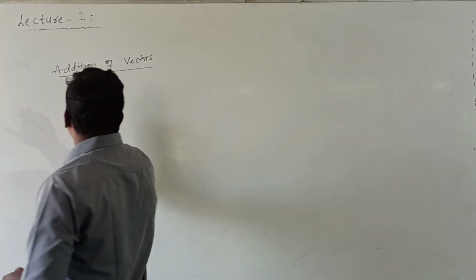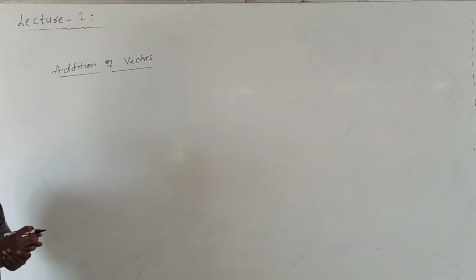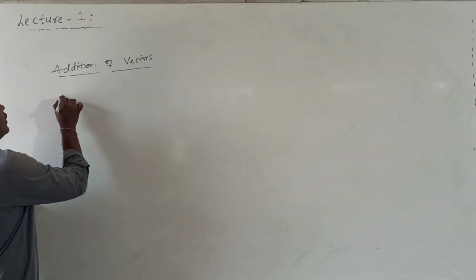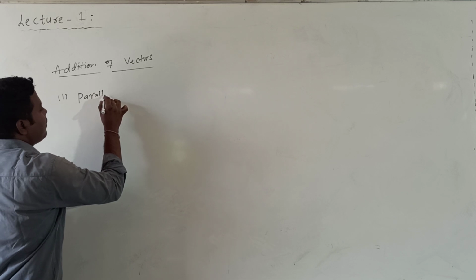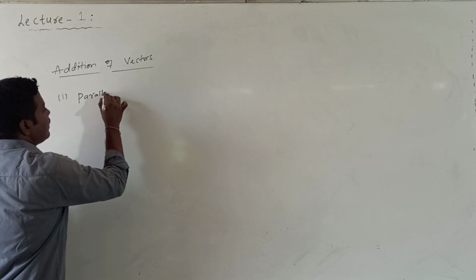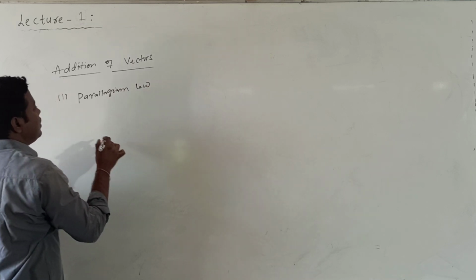For this addition of vectors, we have two methods: graphical method and analytical method. So we discuss the analytical method. In this analytical method, we have three laws. First law is given by the parallelogram law of vector addition.